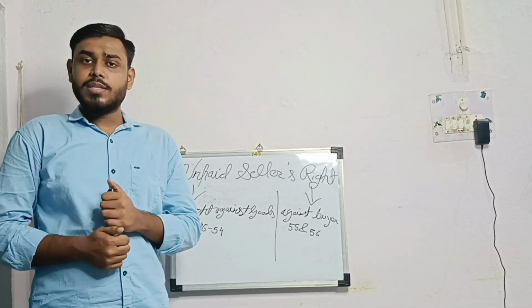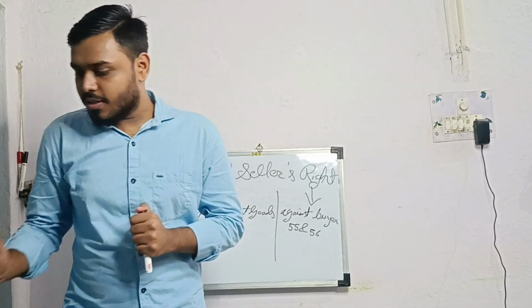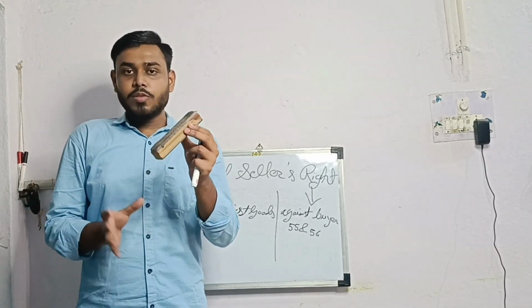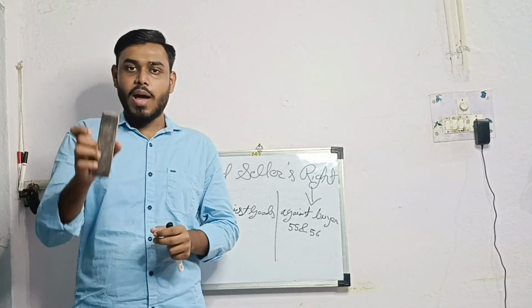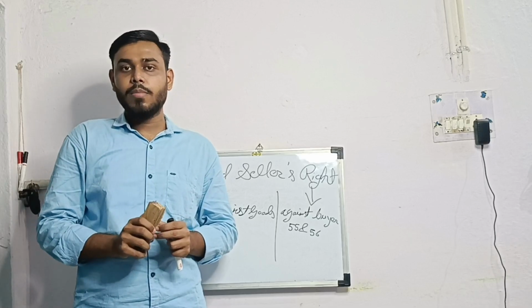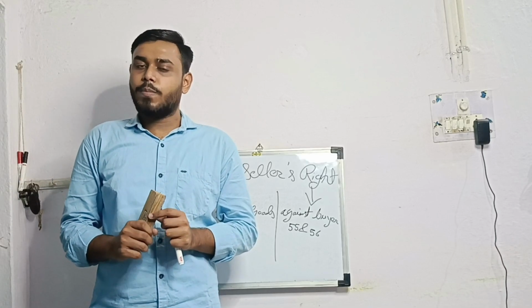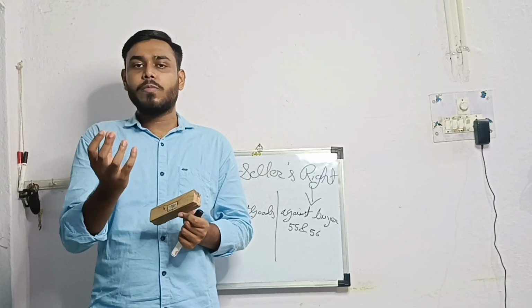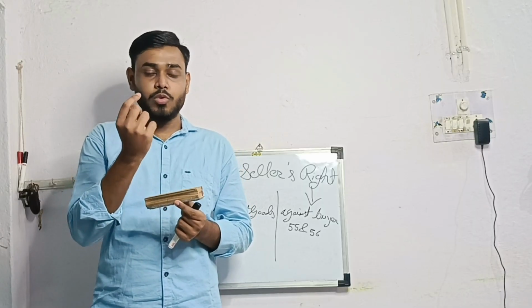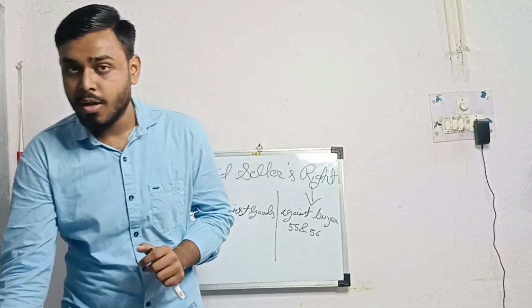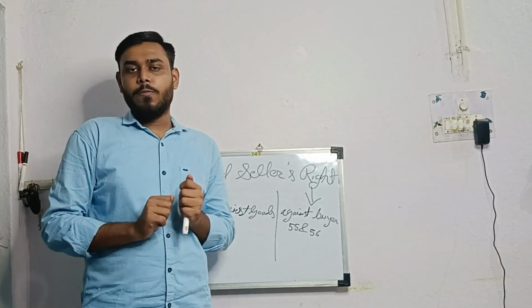Now we should understand what is lien. Let's say this is a duster. Lien means retaining something. So I am exercising the lien on this duster, means I am retaining this duster. For the purpose of lien, the possession of the goods should be with the person. Without possession, you cannot exercise lien. So this is a basic understanding of lien.